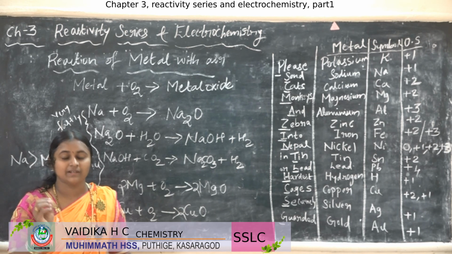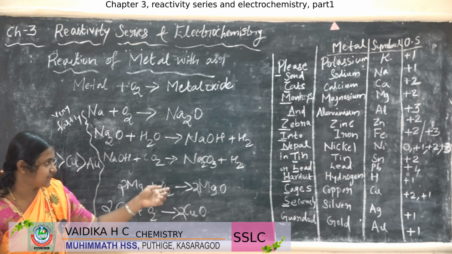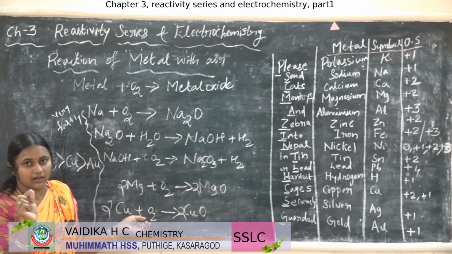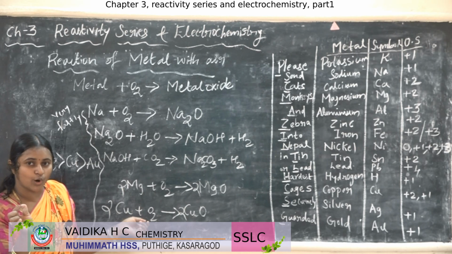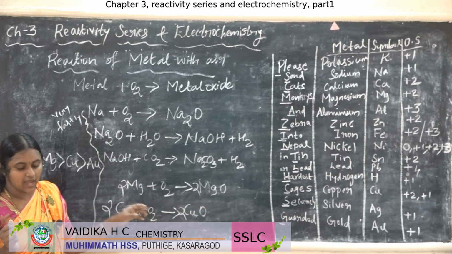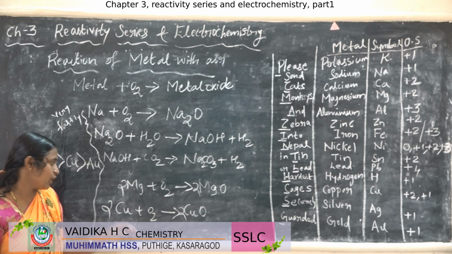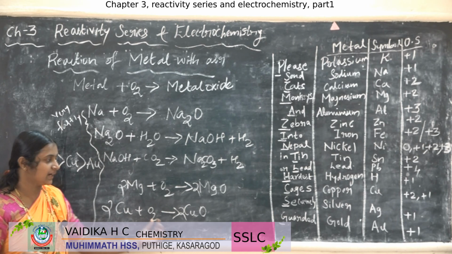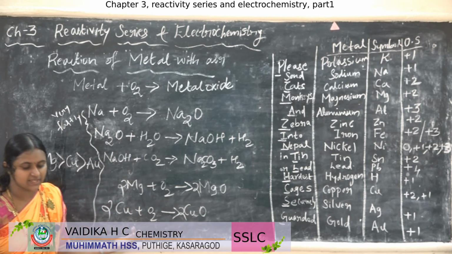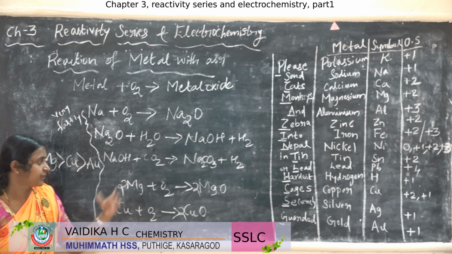These copper plates will get some verdigris sometimes. A green layer will be formed on the surface of the copper, that is called verdigris. Why was this formed? Because while copper reacts with the oxygen, it forms copper oxide, but the reaction is very slow. This reaction is very slow.